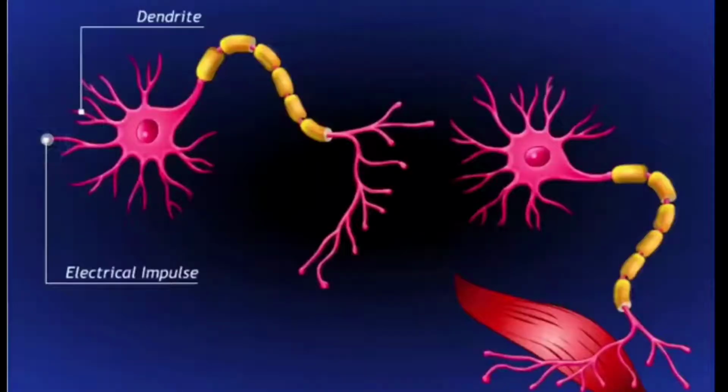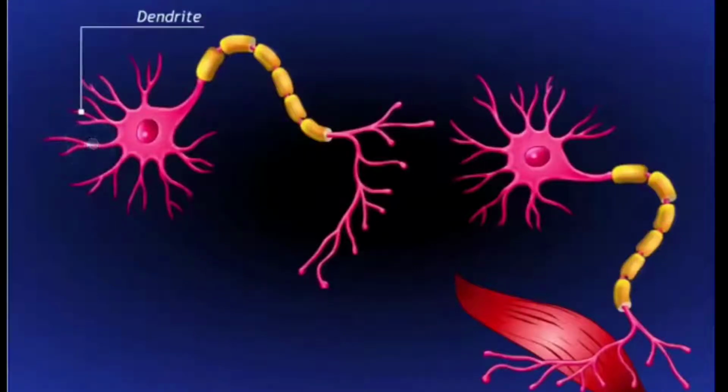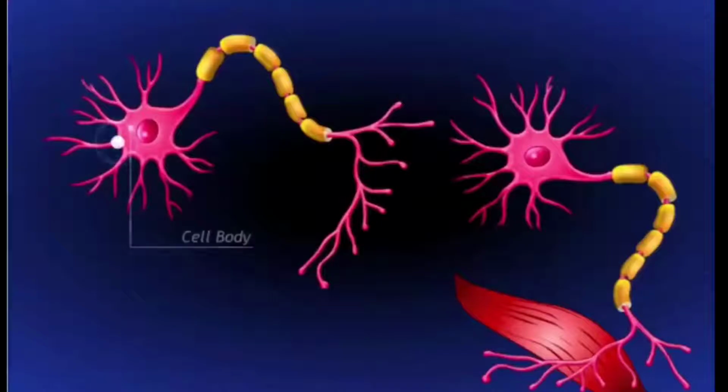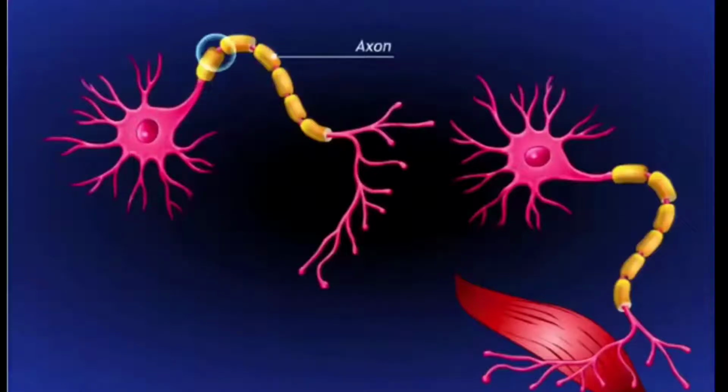So first, the information is detected by the receptors of dendrites, and then it is converted into chemical. These chemicals then set off an electrical impulse. This electrical impulse travels from the dendrite to the cell body, to the axon terminal. From the axon terminal, certain chemicals are released.